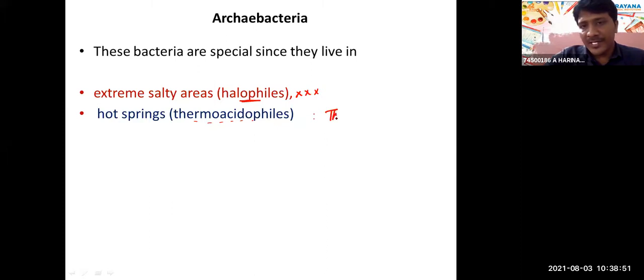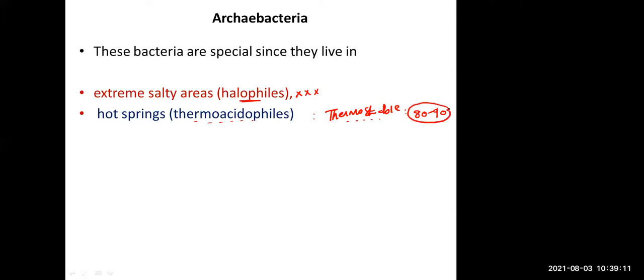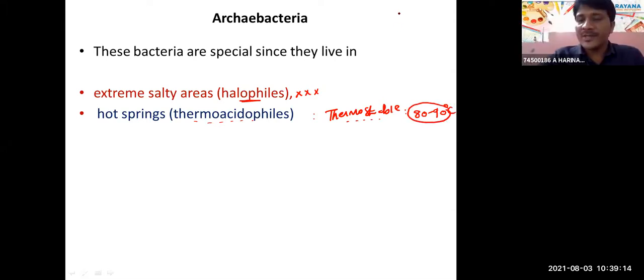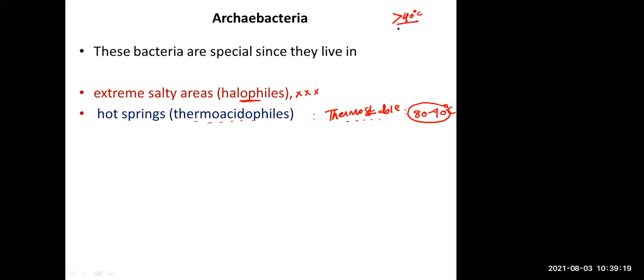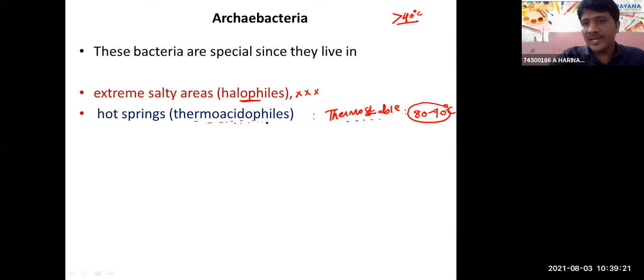Thermoacidophiles are thermostable. The enzymes isolated from these bacteria are resistant even at high temperature. Actually, enzymes are denatured above 40 degrees, but enzymes isolated from thermoacidophiles are thermostable, even stable at high temperatures of 80 to 90 degrees.